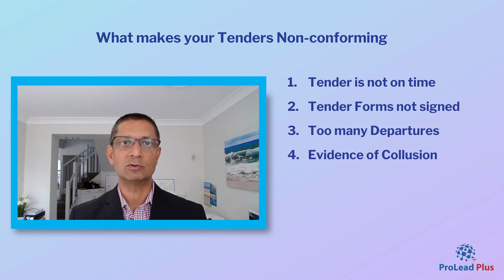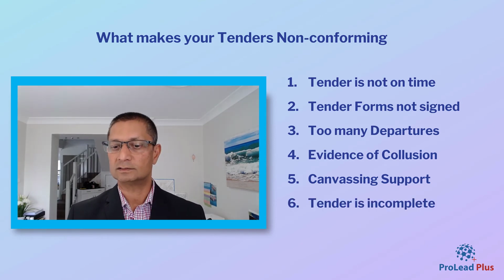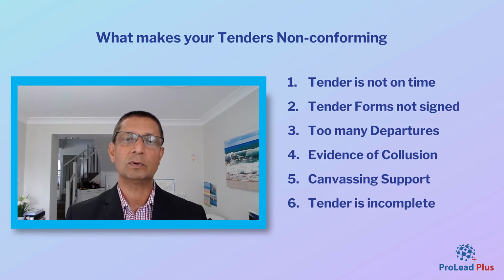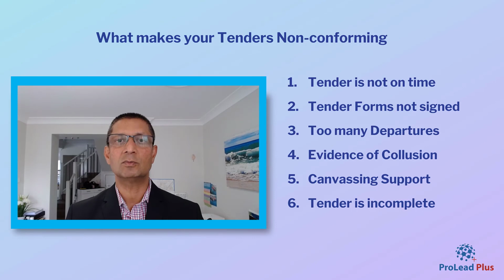Again, evidence of collusion goes without saying. It is not a good practice, and should not be a practice that any tenderer engages in. Canvassing of support: if you are tendering with council, while you are tendering for that particular work, keep away from council. Do not be seen to be engaging in any discussion to seek support from councillors or council staff. And number 6, tender is incomplete, so make sure the tender that you are putting the time and effort into is complete.